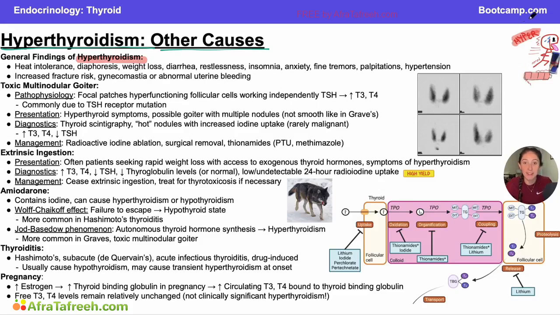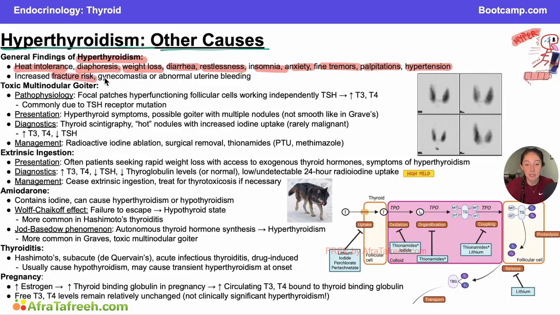So I want you to keep in mind all of the symptoms that go along with our hyperthyroidism friend over here. Things like heat intolerance and diaphoresis. Remember, we're burning through so much energy that our person is heating up. Weight loss, we're burning through all those calories. Diarrhea, things are moving fast. Restlessness, insomnia, anxiety, fine tremors, palpitations, hypertension, all these things that could be caused by either drinking a ton of Red Bull or by a hyperthyroid state.